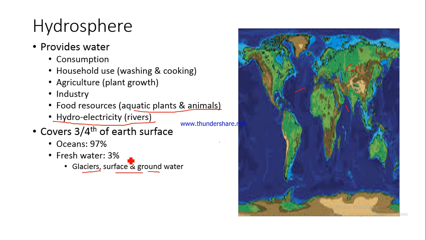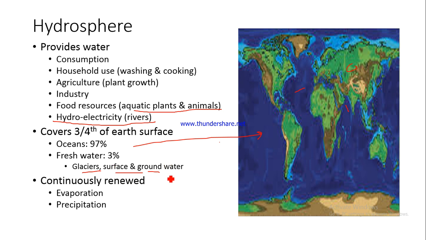However, only 3% fresh water is available and fit for human consumption, and we don't have any technology to convert the saline water available in oceans into water fit for consumption. If we are able to develop this technology, then probably water would not be a problem, but till that point of time, the scarcity of water can be a big problem for humankind. It has been said that the third world war will be fought for water, right?